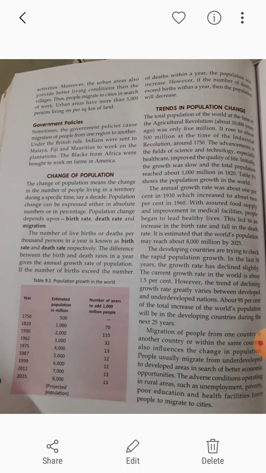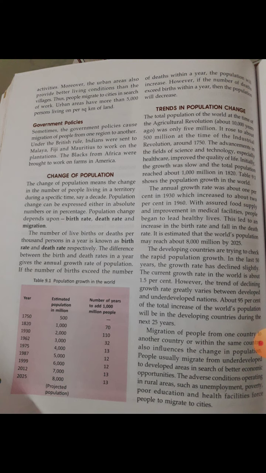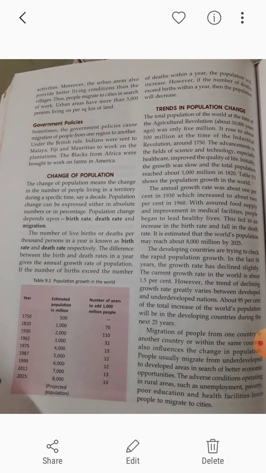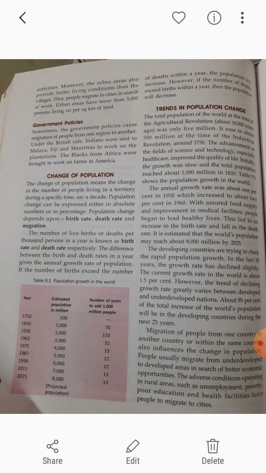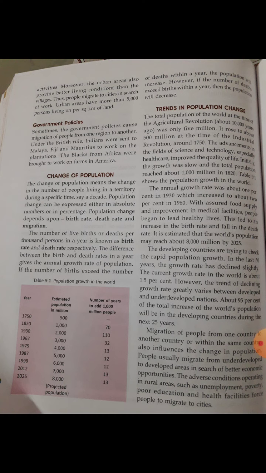Many Indians were sent to Malaya, Fiji and Mauritius to work on the plantations. The blacks from Africa were brought to work on farms in America, clear? Now the next one is very important, that is a change of population.